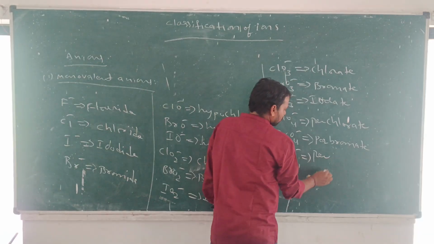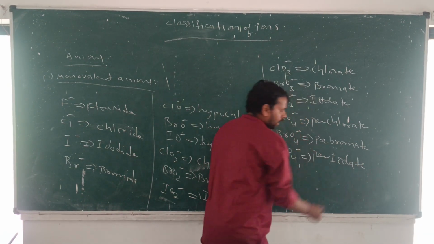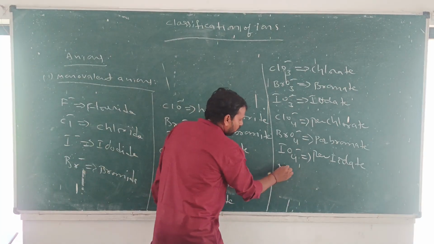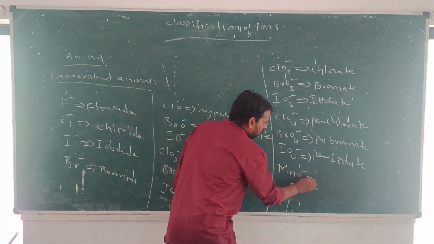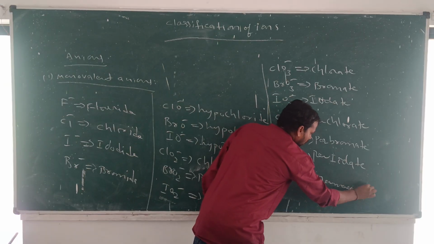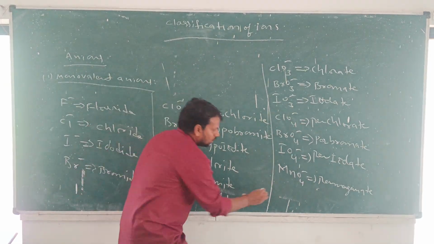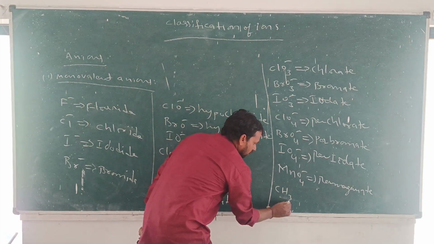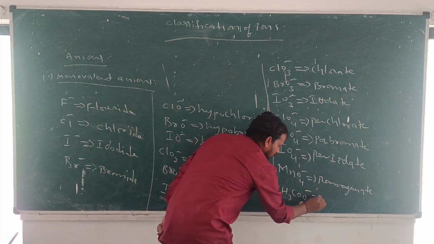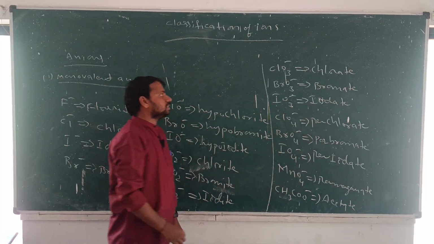Periodate, like this. So next, MnO4 minus permanganate, and CH3COO minus acetate. So all of these have only minus one charge.